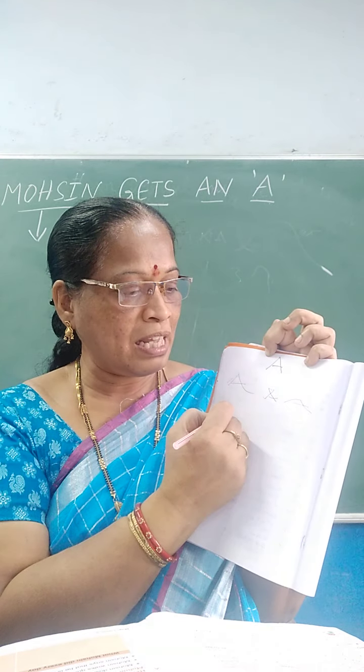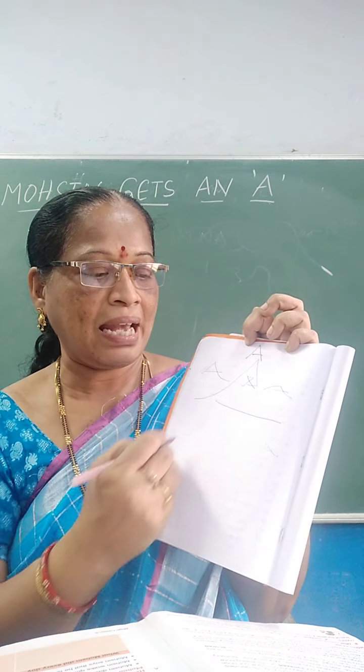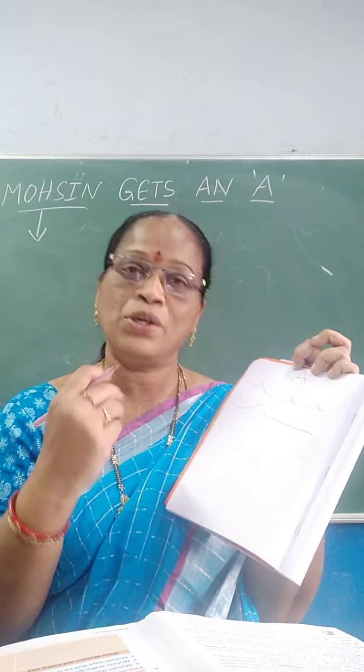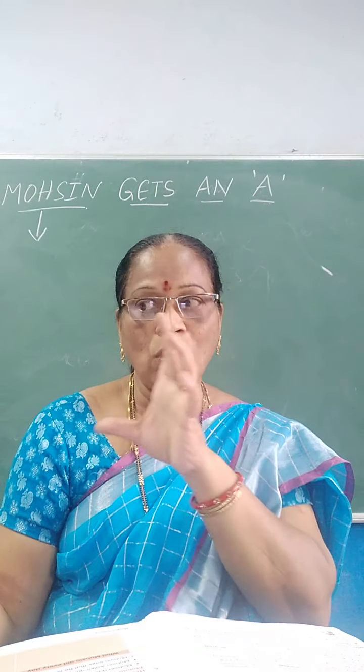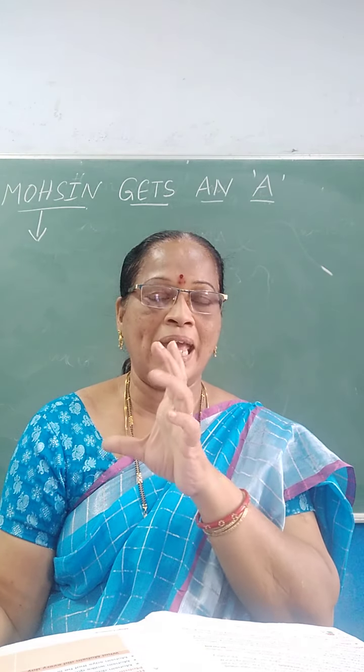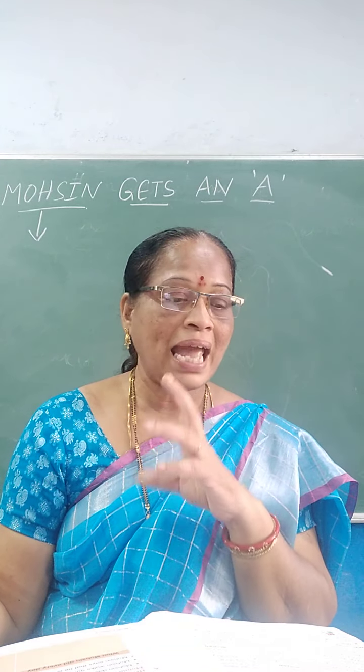Now some children will write very big A's like this. Some students will write like this also. Why? Because they don't know at first, isn't it? Below what the teacher wrote, some letters are written, but they are scared looking.